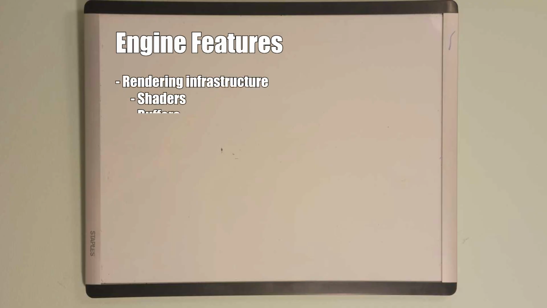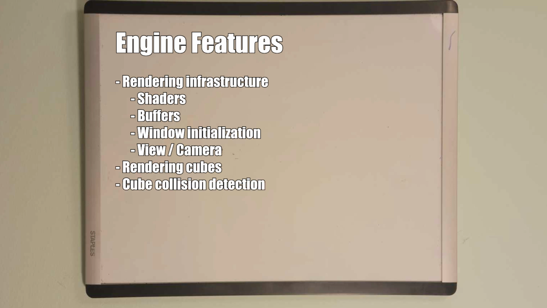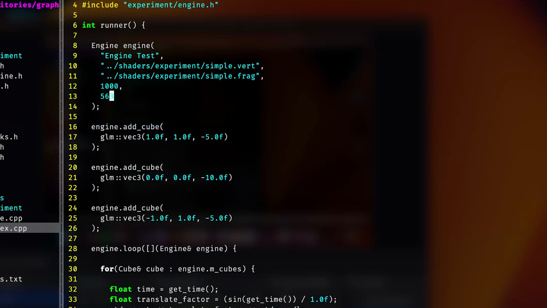This is a list of features of what I want the engine to do. I want the engine to handle these things so I do not worry about it when building a game. Note here, this engine just renders cubes, which is fine for the purpose of the snake game. Now, writing this engine took a few weeks, but in the end, this is what using the engine looks like. A very simple interface without any OpenGL functions.